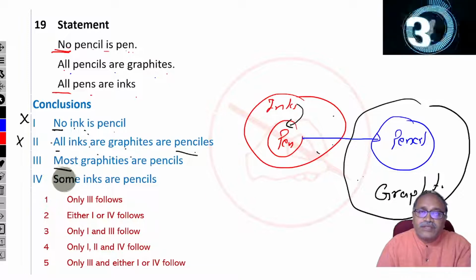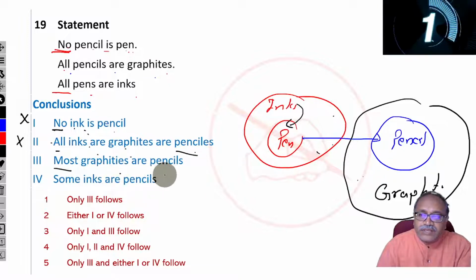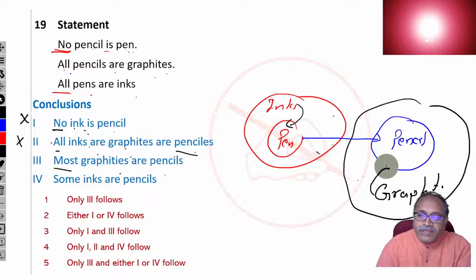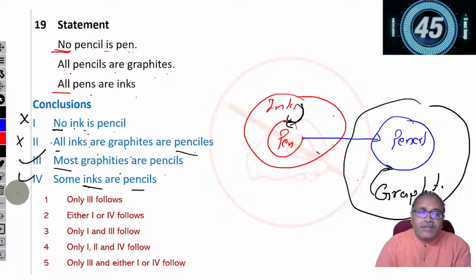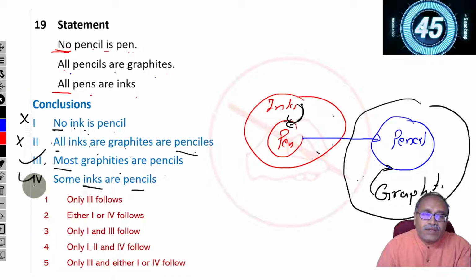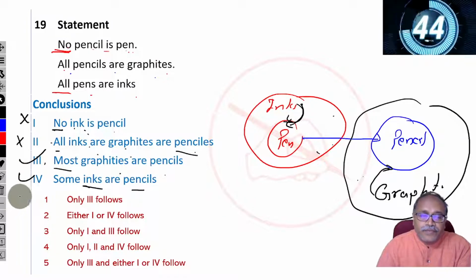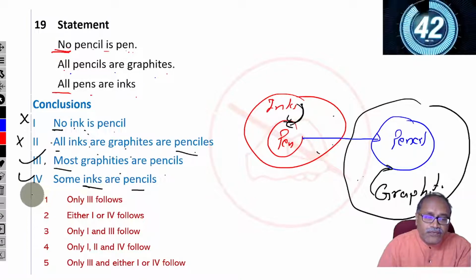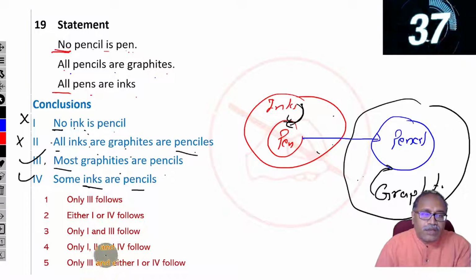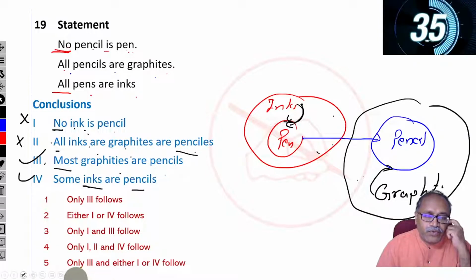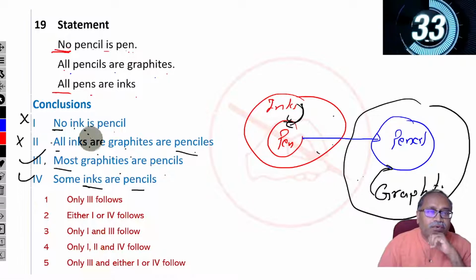Most is nothing but some again. Some graphites are pencil. Yes, some graphites are pencil. So this is correct. Some inks are pencil. Some inks are pencil. I can see that. That's correct. So my answer here is 3 and 4. Do we have any option with 3 and 4? 3 is there and either 1 or 4. No, it should be 3 and 4.